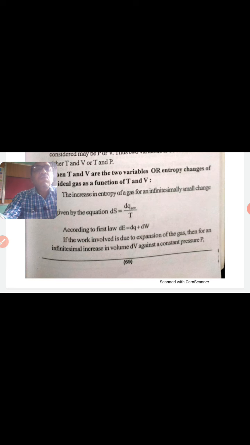If the work involved is due to expansion of the gas, then for an infinitesimal increase in volume dV against the constant pressure P, dW is equal to minus PdV. Also we know heat capacity Cv is equal to dE divided by dT, which implies dE is equal to Cv dT. Hence the equation dE is equal to dq plus dW becomes Cv dT is equal to dq minus PdV, or dq is equal to Cv dT plus PdV.